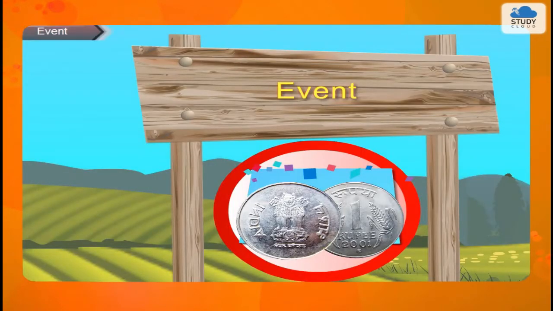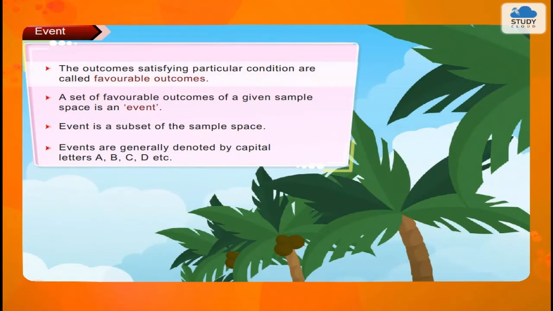Event. The outcomes satisfying a particular condition are called favorable outcomes. A set of favorable outcomes of a given sample space is an event. An event is a subset of the sample space. Events are generally denoted by capital letters A, B, C, D, etc.